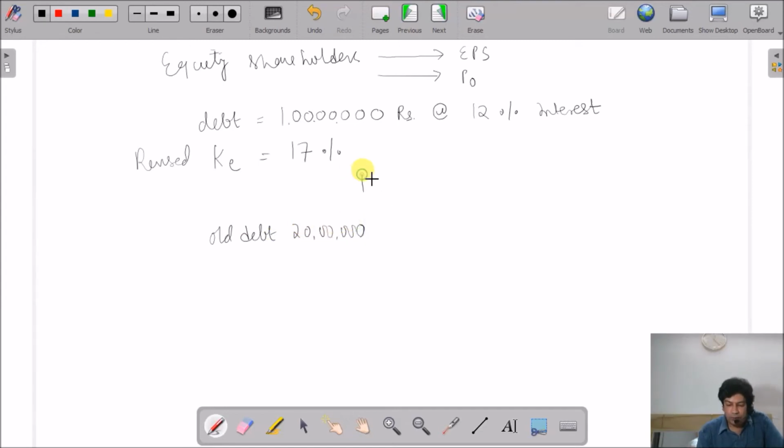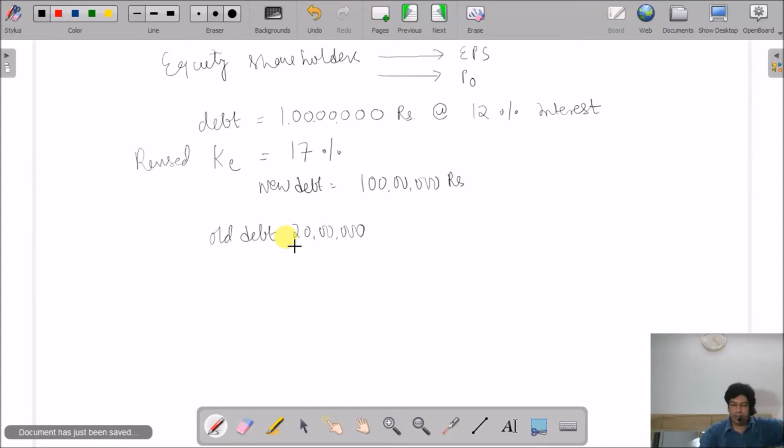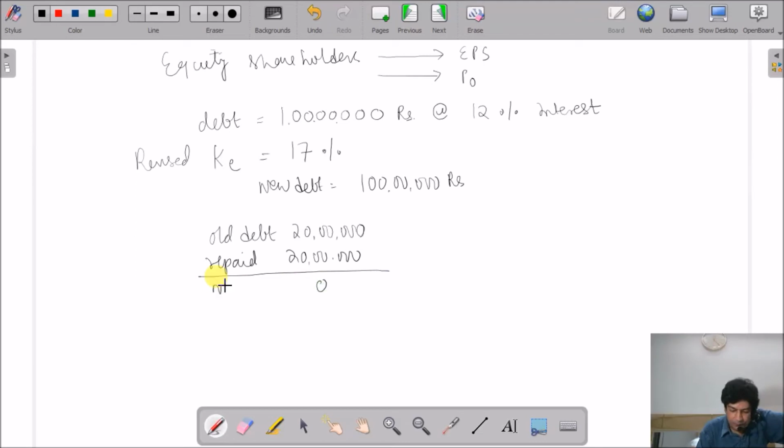Okay, so we are having 1 crore with us. This much amount we have taken, this is our new debt. Okay, so no need to write crores. We have 1 crore, and out of this 1 crore we are going to repay our old debt, which is 20 lakhs. So this 20 lakhs will be repaid. So our old debt will be 0 since the old debt is repaid.